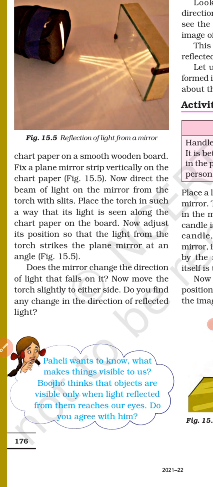We can also see most of the objects which are around us by the light reflected from their surfaces. That means we can see the objects around us because they reflect light received from a luminous object. Luminous objects are, for example, the sun, electric bulb, tube light, torch.